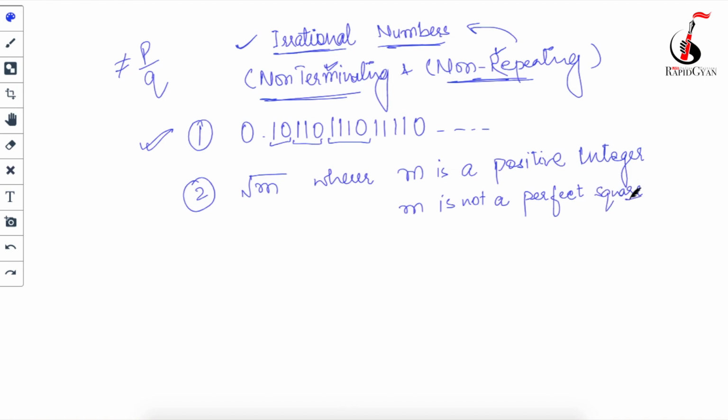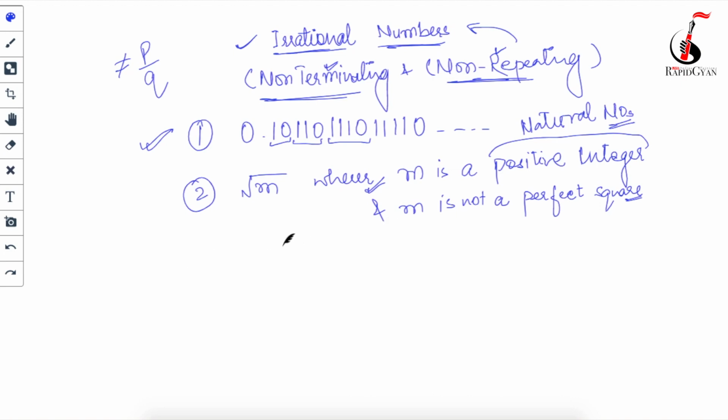Positive integers are also called natural numbers, as I told you in the last class. So in this way I can write the irrational number. There are two conditions: the first is that m should be a positive integer, and the second is that m should not be a perfect square.